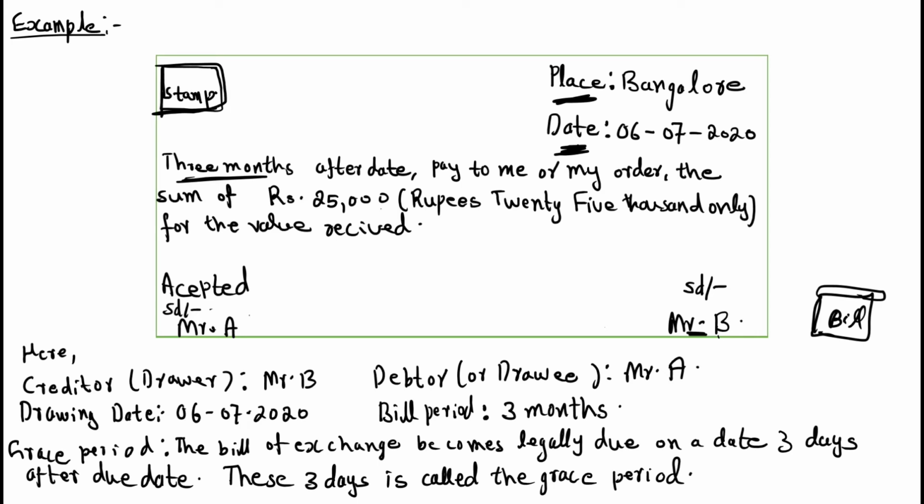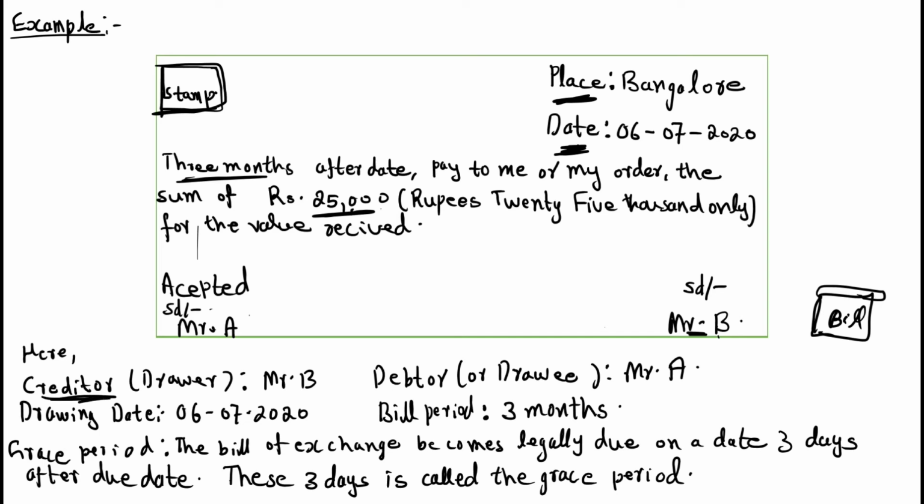Then you need to mention the amount, how much Mr. B is giving to Mr. A. Then accepted: that means person A who is taking the money needs to put a sign. Then here is the sign of Mr. B, that means he is giving money to Mr. A. This is one format of the bill. Now see, in this bill we can see so many data, right?